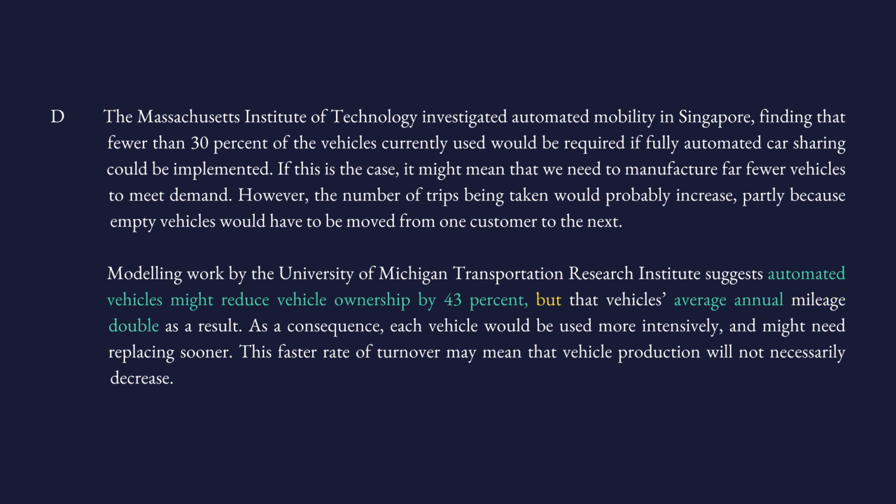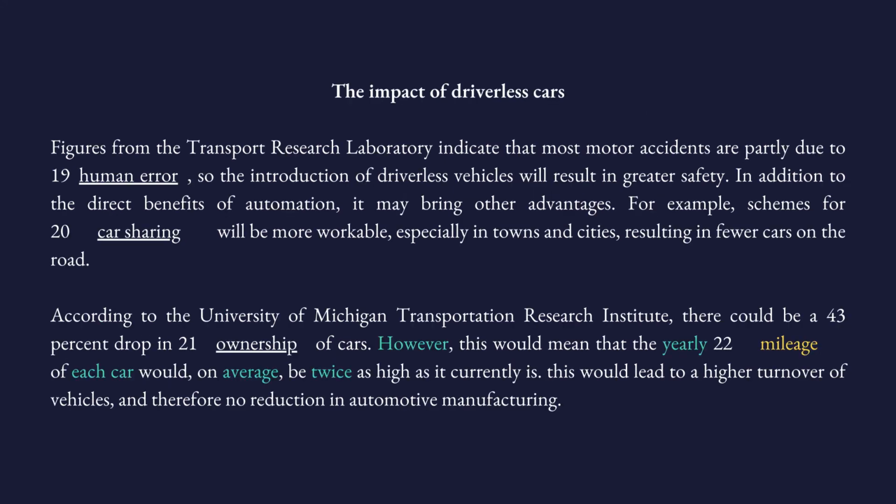So double is another keyword, but in the question, it didn't say double, it said twice, but it's a synonym. So we have the important keywords here: double, average, annual, and well, we could say "that", but that's not really a keyword, though it helps us here, so let's count it as a keyword. Normally it's a very generic term. So that vehicle's average annual mileage doubles as a result. So what is it that is being doubled? Mileage. And mileage, we said, is the distance that a car can be driven with a certain fuel. You don't need to know the details, just distance. So the answer is mileage.